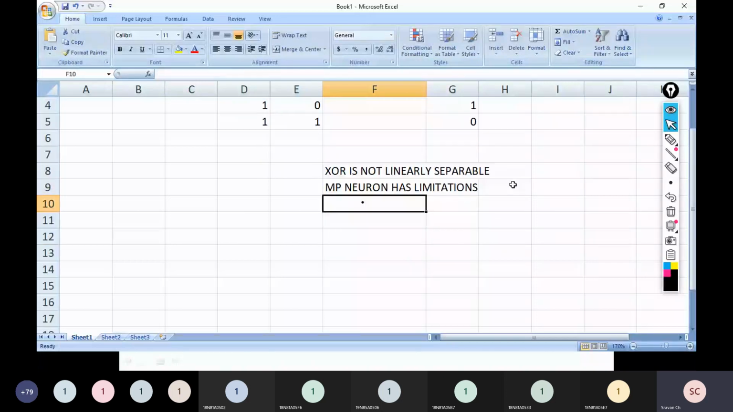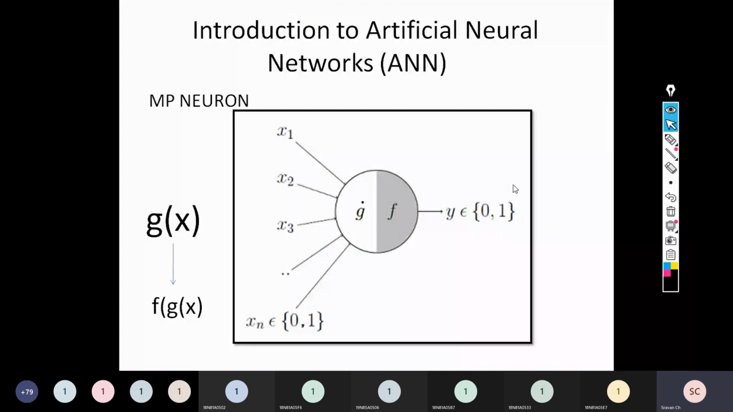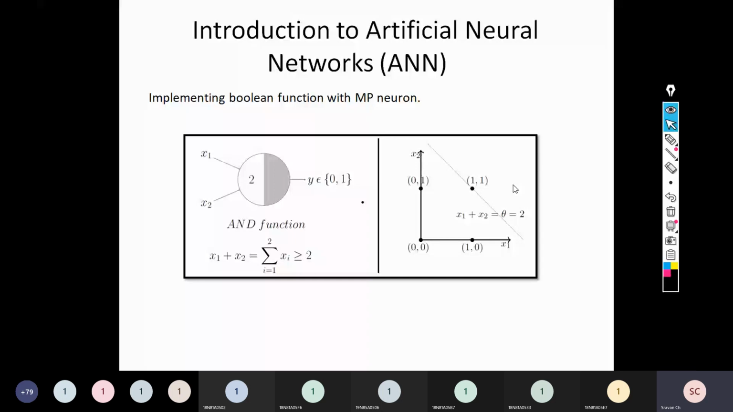So today what we have discussed is we have defined what a biological neuron is, then from the biological neuron how this artificial neuron is created, right? Then what is this MP neuron and what is the definition of an artificial neural network? Then what do you mean by a Boolean function, implementing Boolean functions with MP neurons? And one important point we have seen, which is linearly separable problems. So all problems need not be linearly separable. An example for that is the XOR gate.